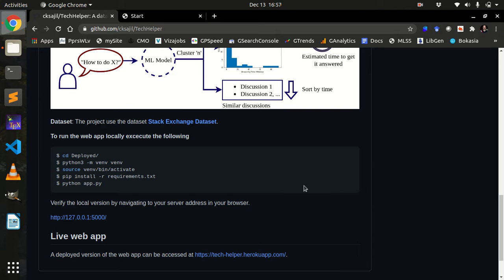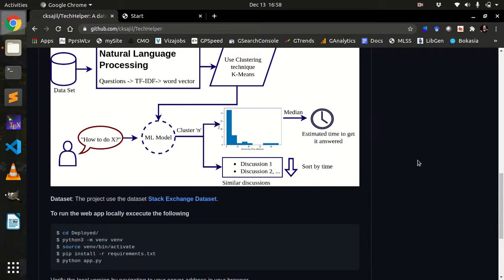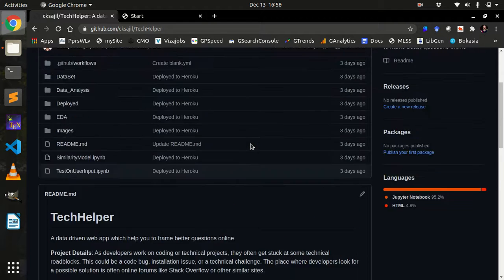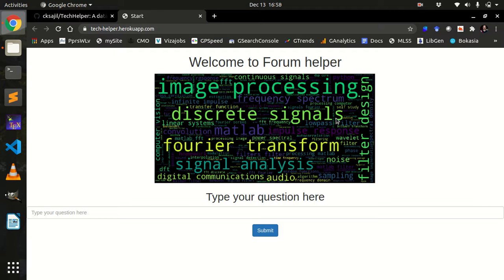I will show you how to use this also. If you are trying to reproduce the project, you can always clone or fork the repo, and then you can use these commands to create the virtual environment, install the necessary dependencies, and then run the app.py file, and it should fire up a local server on your computer. So let's go to the deployed version.